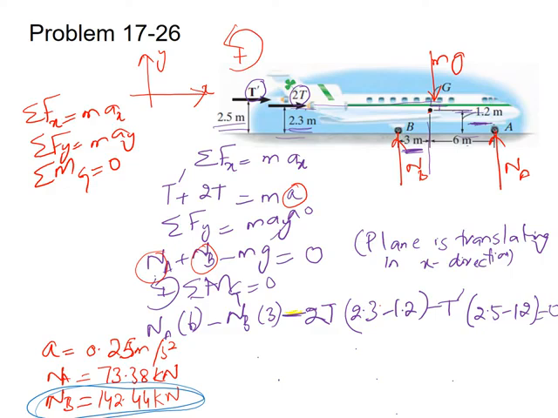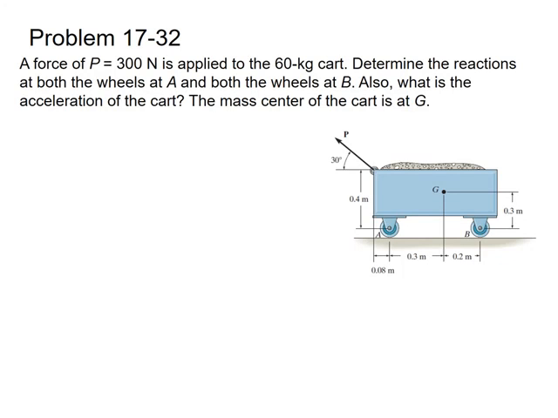So this is how you can find the normal reaction force and acceleration for the rigid body. Here is another example. This is problem 17-32 from your book. The statement of the problem is a force of P equal to 300 Newton is applied to the 60 kg cart. The force given is 300 Newton and the mass given is 60 kg. Determine the reactions at both the wheels at A and both the wheels at B.